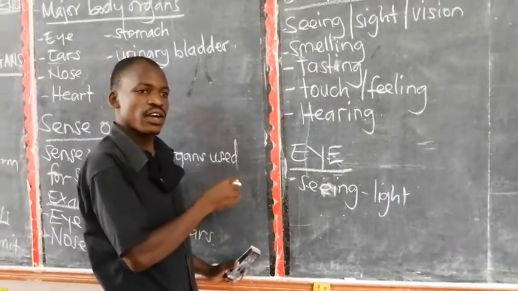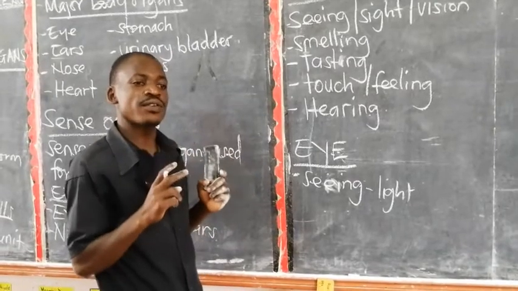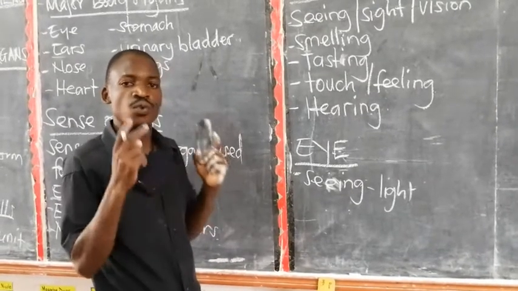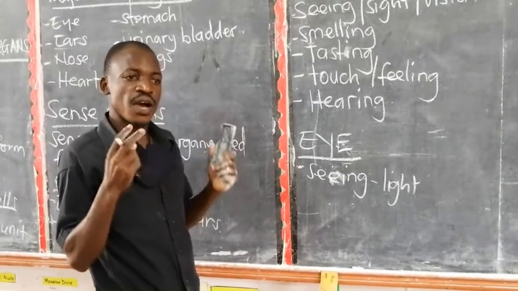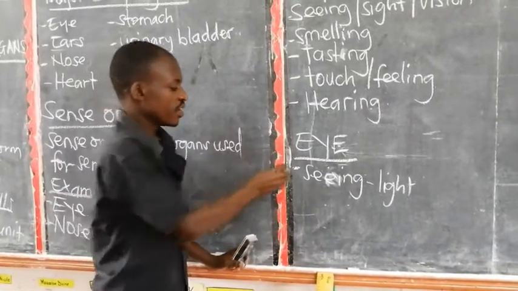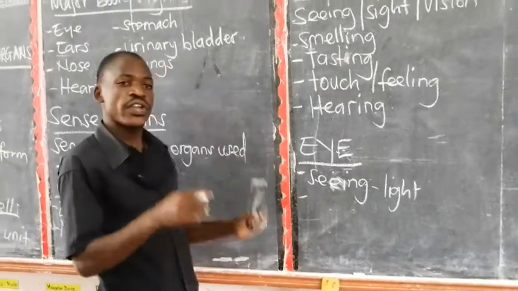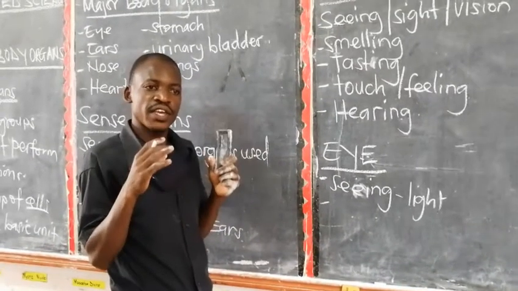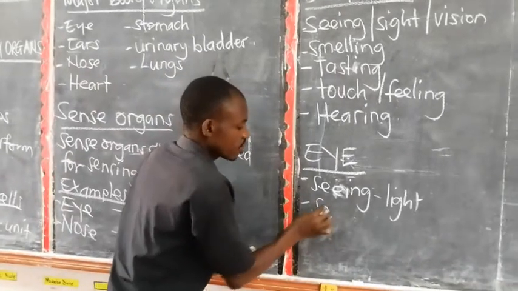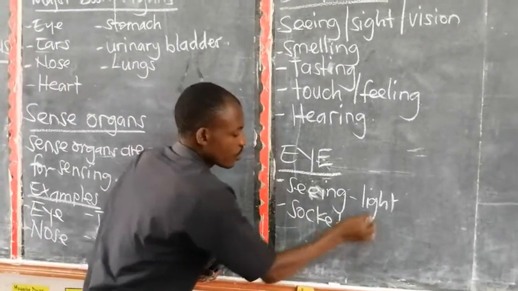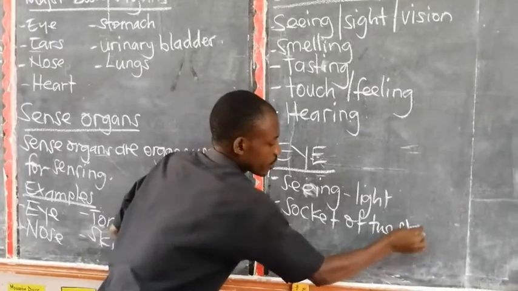A human being has one pair of eyes, meaning there are two eyes, this side and this side. Even you, as you are there, you have two eyes. These eyes are located on the head and are protected by the sockets of the skull. That bone is called the socket of the skull.